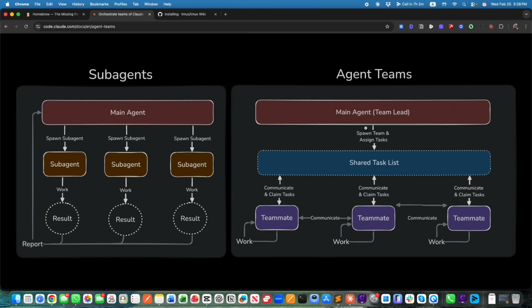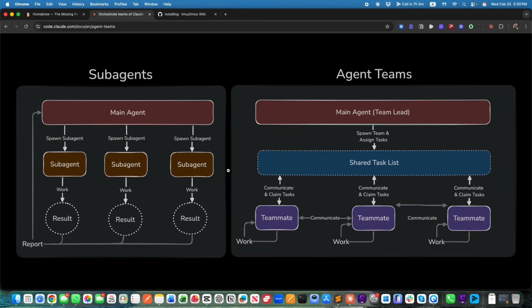With agent teams, the main agent creates a list of tasks, and that task list is shared with all teammates. Each teammate can claim a task, and the teammate communicates not only with the team lead, but also with the other teammates, making the outputs that much more powerful. Because instead of working independently and not knowing what the other agent is doing until the main agent finally has to sort through everything, all of that processing is done at the bottom level. So by the time you get an output to the main agent, everything is already processed and agreed upon.